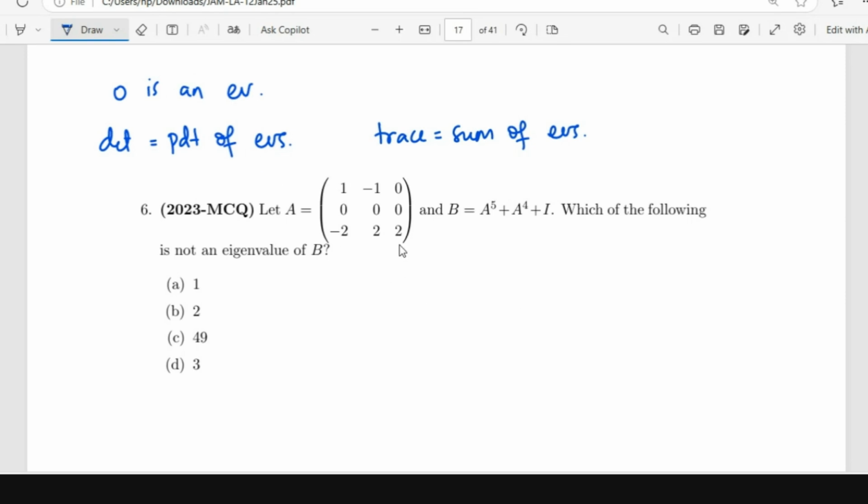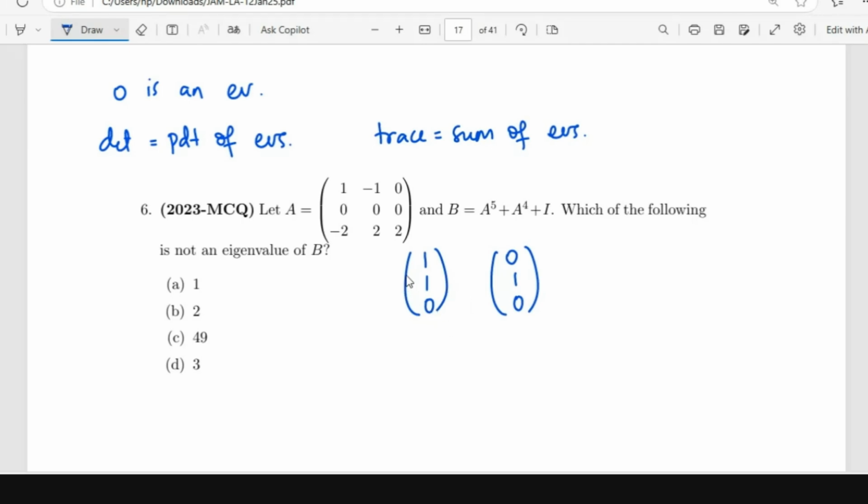How do I find the other eigenvalues? 1, 1, 0 is an eigenvector for eigenvalue 0. And 0, 1, 0 is another vector. Of what are you saying?